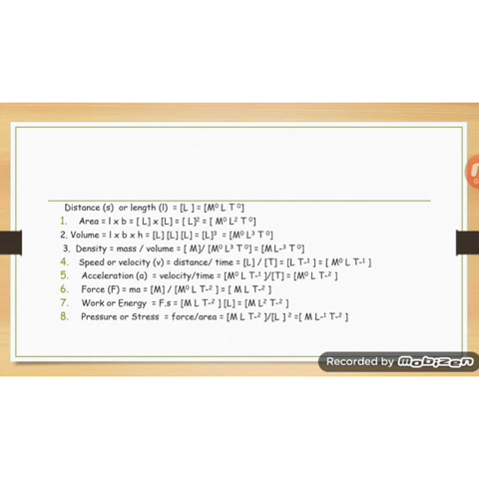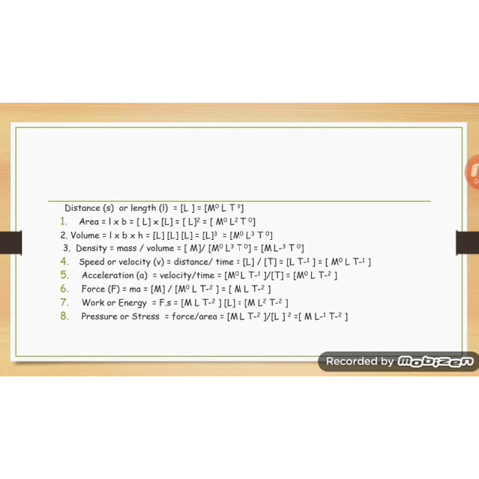Similarly, volume. Volume is equal to length into breadth into height. The three quantities L, B, H represent the length. Therefore, it can be written as L into L into L, that is L cube. Therefore, M to the power 0, L cube, T to the power 0, since there is no use of mass and time here. Therefore, they will be represented as the power 0.